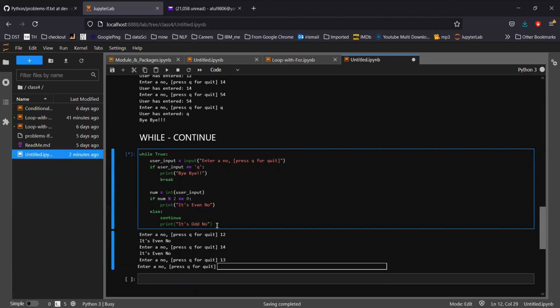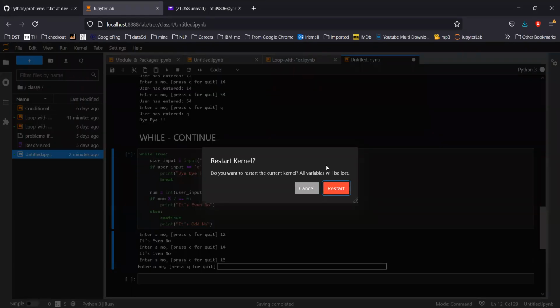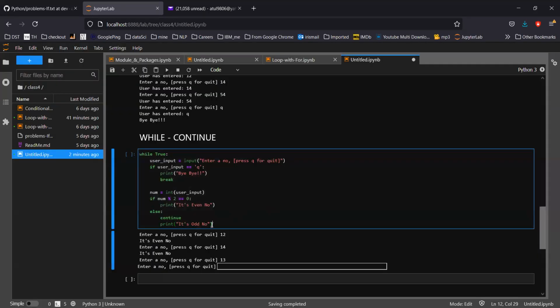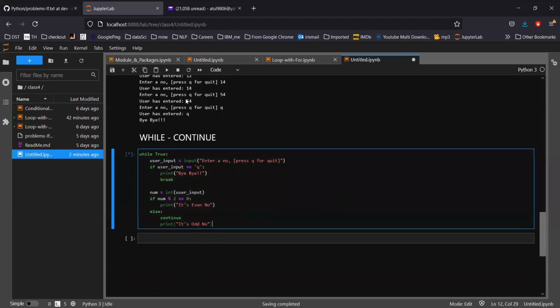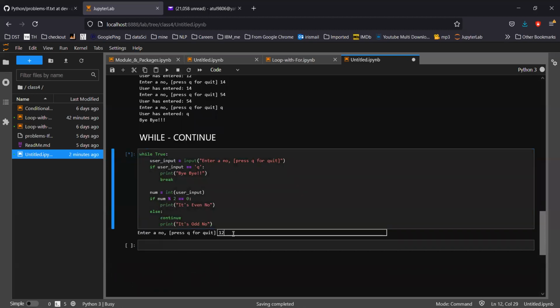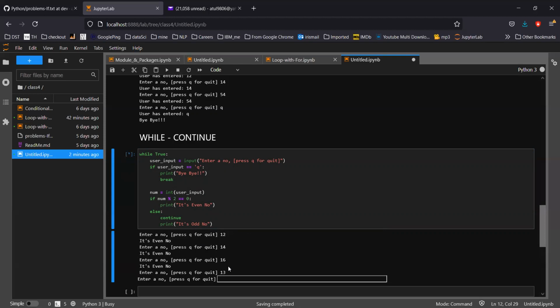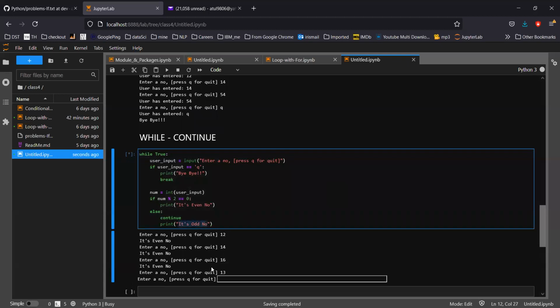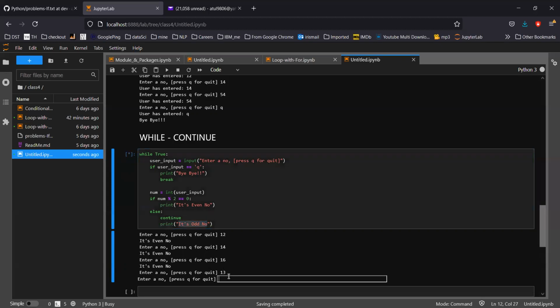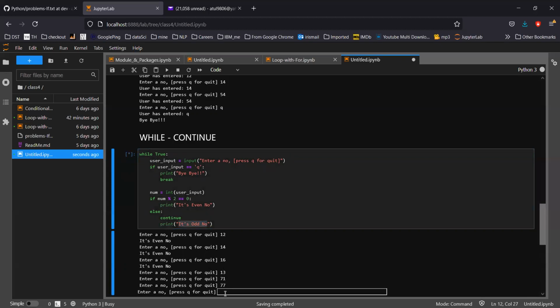So what will happen now? Let's see. It's 12, 14, 16, and let's say 13. In 13, even though I have written odd number in the else part, it didn't print. Let me enter 71, let me enter 77. It isn't printing that.